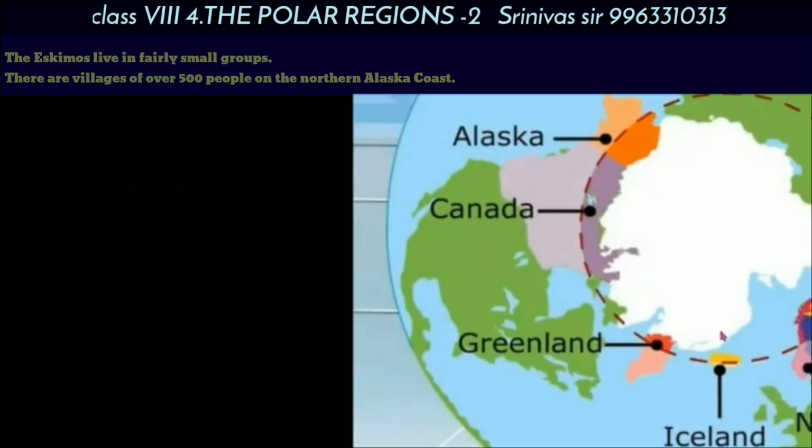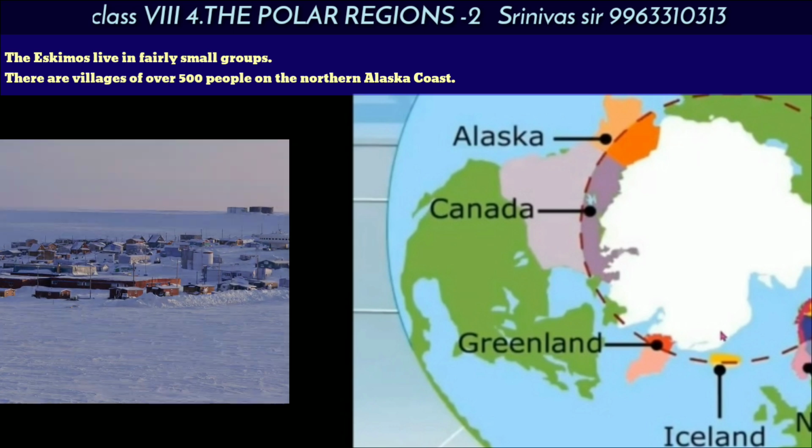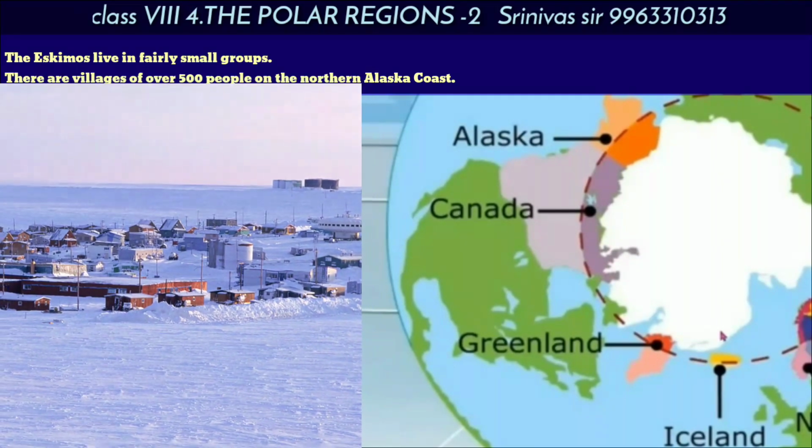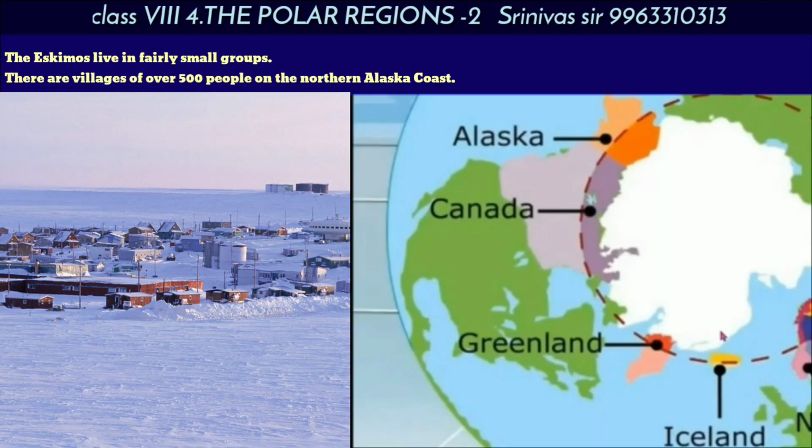Group life of Eskimos. We already know that man is a social animal. We cannot live alone; we can live only in groups.